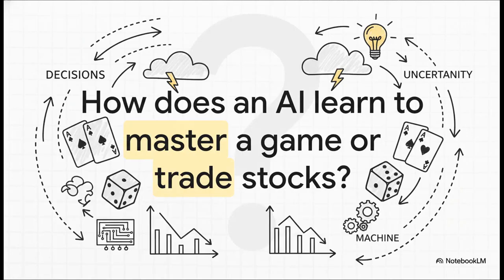So, have you ever wondered how an AI actually learns to master a game, or navigate a robot through a messy room, or even trade stocks? It all boils down to this one big question. How do you teach a machine not just to follow a rigid set of instructions, but to actually make the best possible decision all on its own, especially when things are unpredictable?